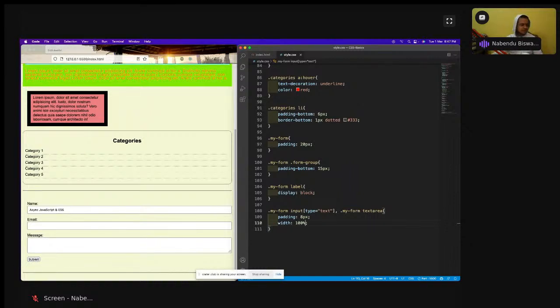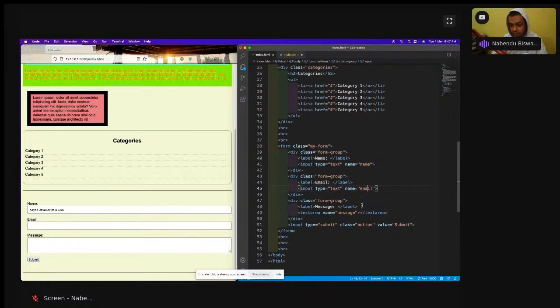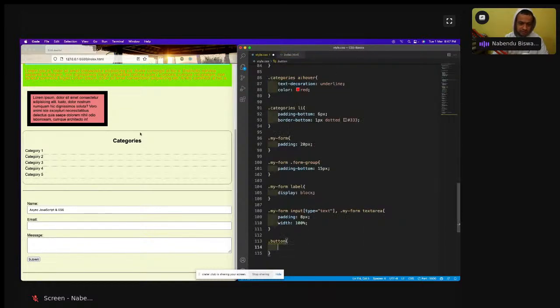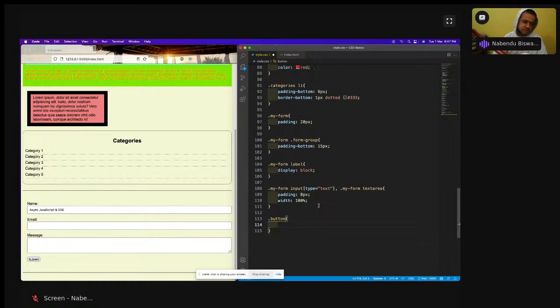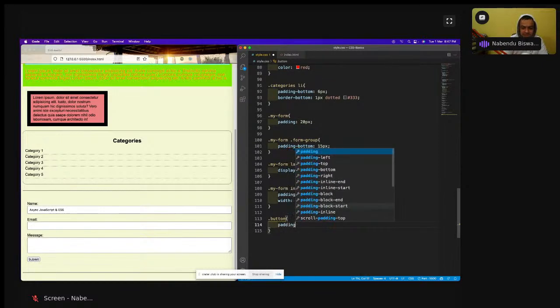So how to beautify this button, which is again very easy. Let us beautify this button. So let us do that. Dot button, because it has got a class of button, so dot button. So the first thing which I'm going to do is maybe a bit of, so see, not many things are required. So padding, I will give it as top down.